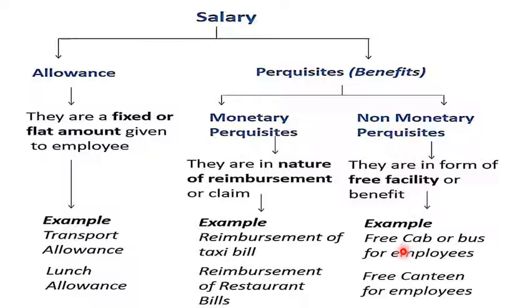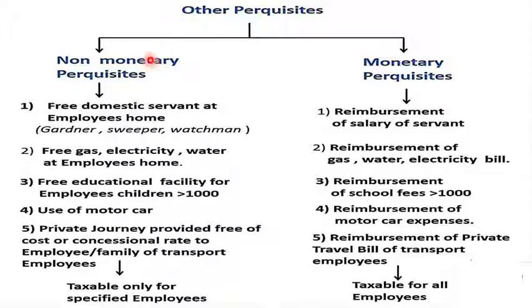Non-monetary perquisites are in the form of free facilities or benefits, for example a free cab or bus for employees or a free canteen for employees. Other perquisites are also in the form of non-monetary perquisites: a free domestic servant at the employee's home like a gardener, sweeper or watchman; free gas, electricity and water at the employee's home; free educational facilities for employees' children; use of motor car; and private journeys provided free of cost or at concessional rate to employee's family.